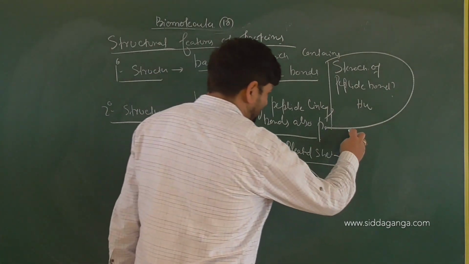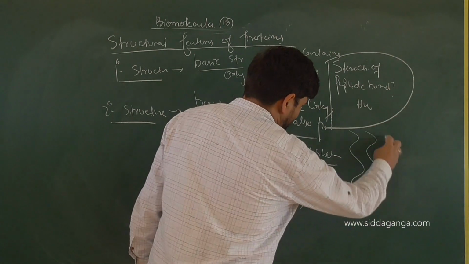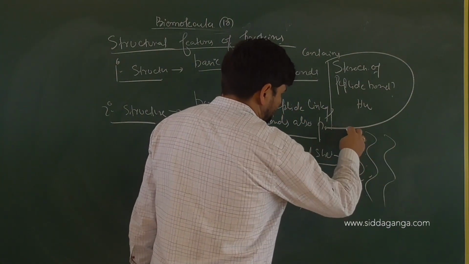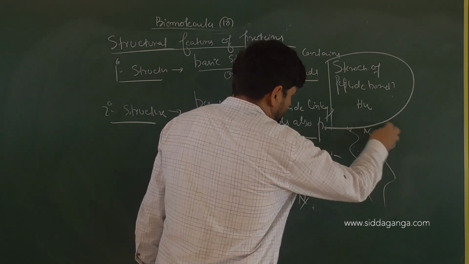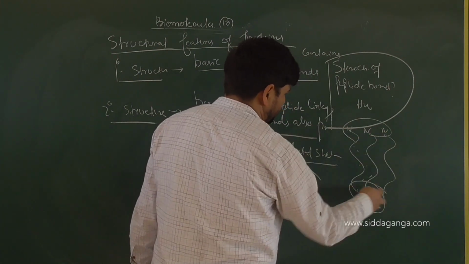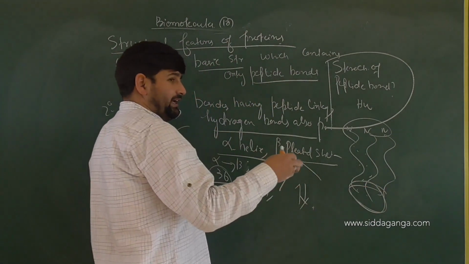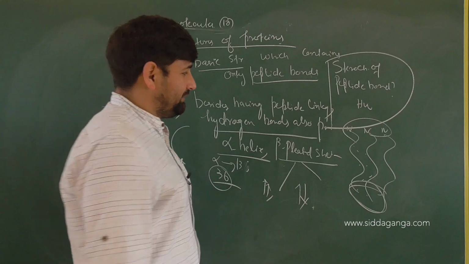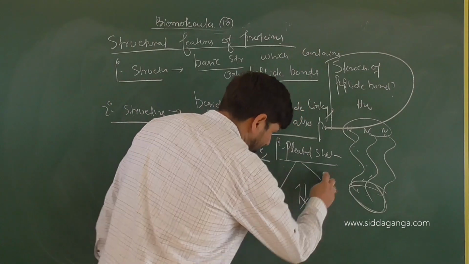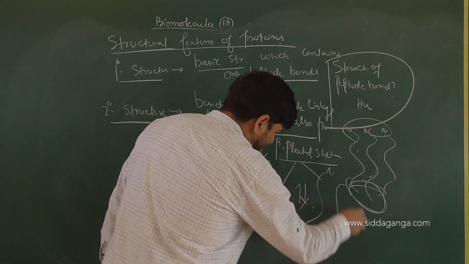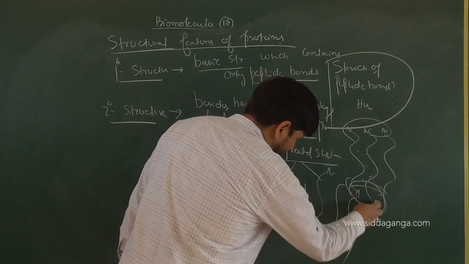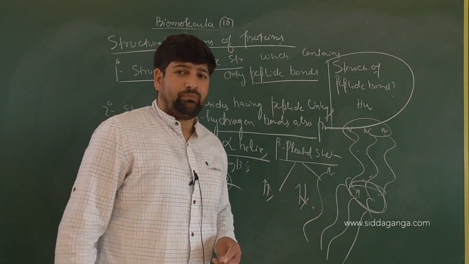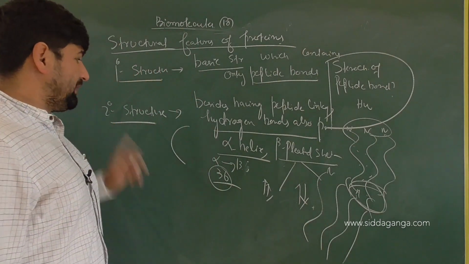What are parallel beta pleated sheets? When you lay the chains side by side with each other, hydrogen bonding can come into play so that each end coincides. N coincides with N and C coincides with C. So N and N are on the same side in the same direction, and C in the same direction. Anti-parallel will mean, suppose, N, C, N, C. So hydrogen bonding can come into play more precisely. Anti-parallel is more stable than parallel beta pleated sheets. This is with respect to secondary structure.